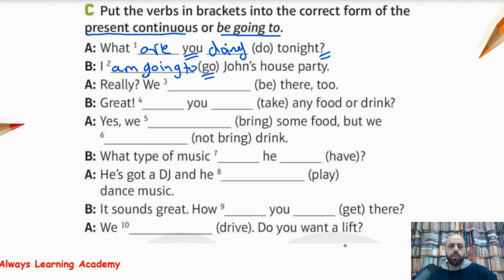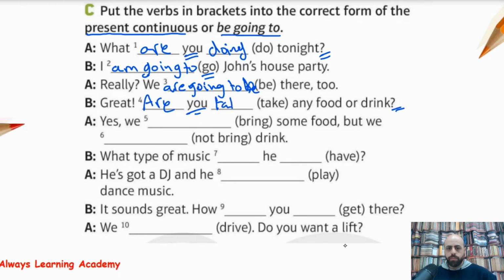to John's house party. Okay, number 3, really? Okay, so here also a positive sentence, we are going to be, this is B, to be there too. Now here we have a question. Great, and the subject is you, so are you